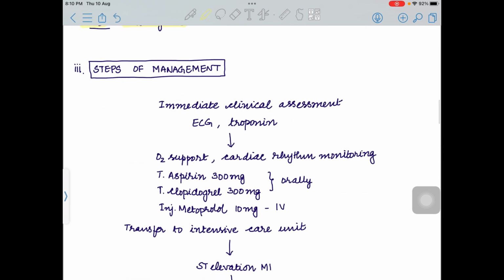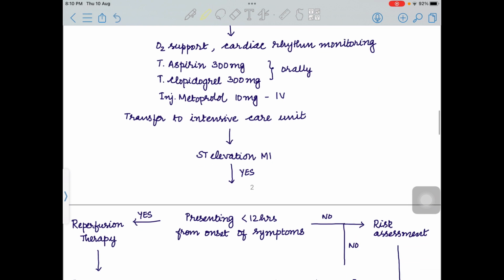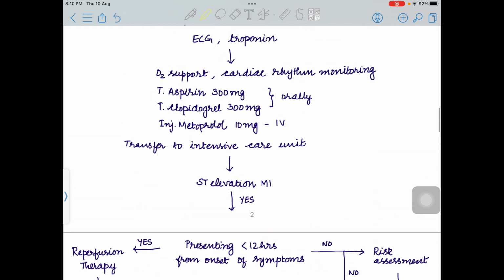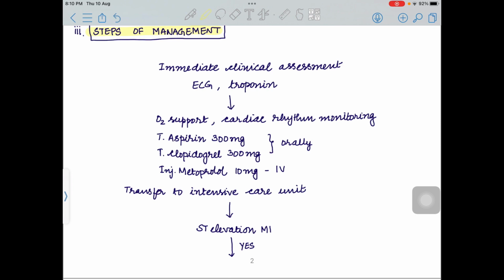Third part is outline the steps of management in this patient. So I have given a flowchart kind of format. This will fetch you higher marks. Let us see that. So we have to do an immediate clinical assessment followed by ECG and cardiac biomarkers. Along with that, we have to provide oxygen support and continuous cardiac rhythm monitoring. We have to give tablet aspirin 300 mg, tablet clopidogrel 300 mg orally, injection metoprolol, that is a beta blocker, 10 mg intravenous route, and then transfer the patient to the cardiac intensive care unit.